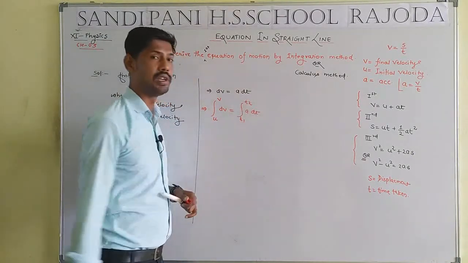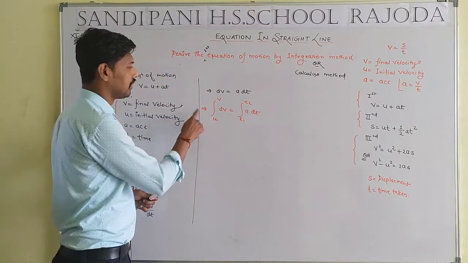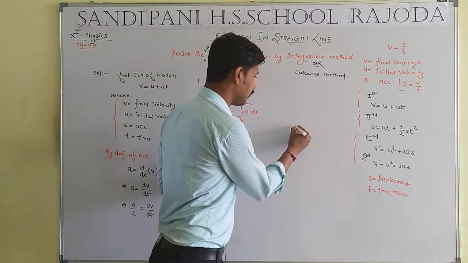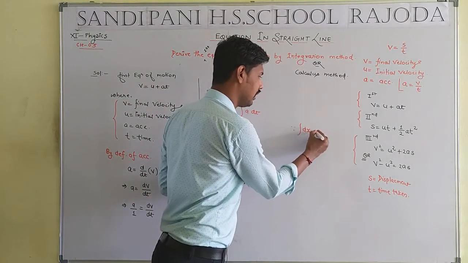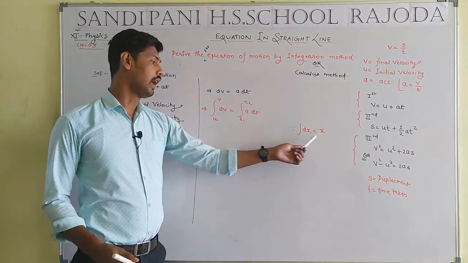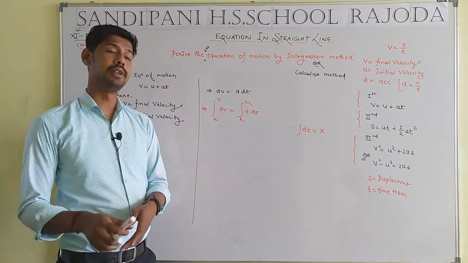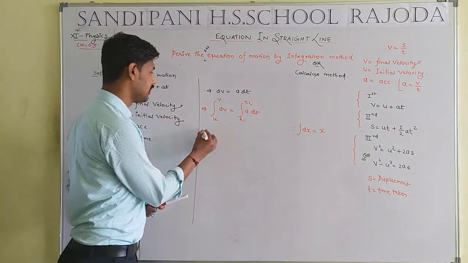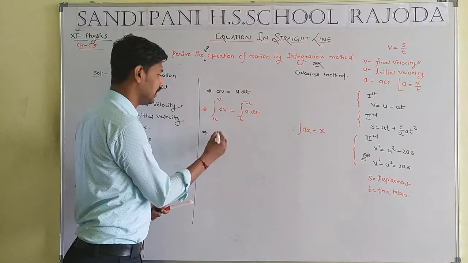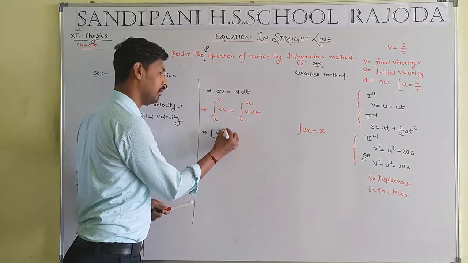What is the mean of the t1? Now we are solving the simple integration formula. Integration dx will be equal to x. That means integration dy equal to y. Integration d theta will be equal to theta, such that integration dv equal to v, with upper limit and